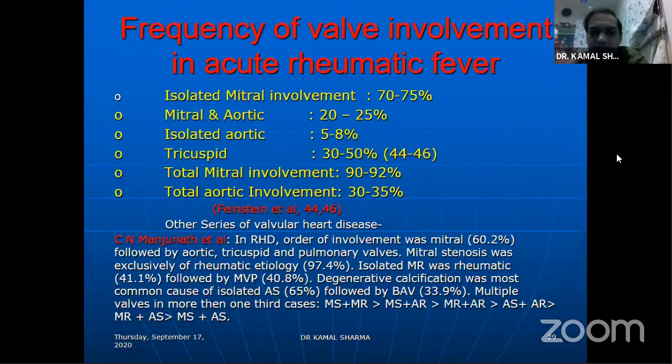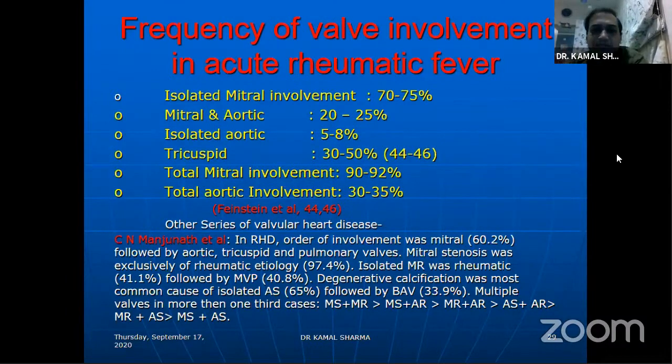So if you think your patient is pure aortic, you cross-check it doubly, because very likely the second valve, MS, is silent. So very likely MS is going to be there and it's getting masked. It's gone into the axilla and the back, as they say, and the aorta has pushed it back and you're not able to hear the finding. Isolated aortic valve, you only get in 5 to 8%.